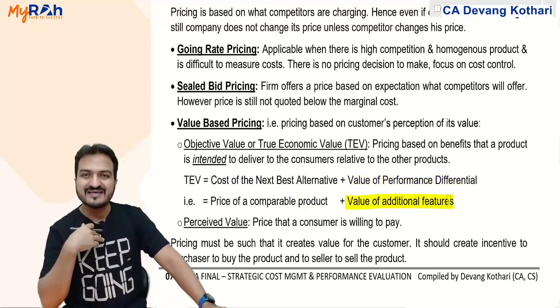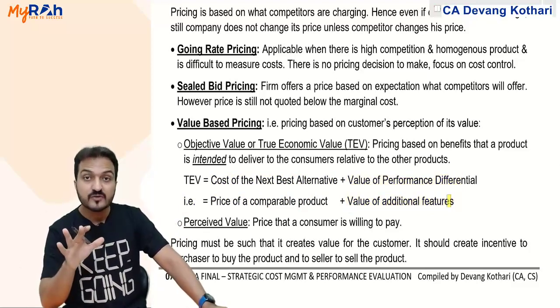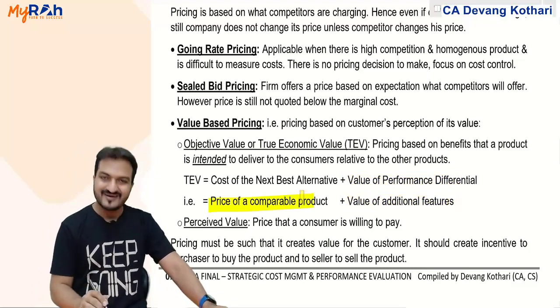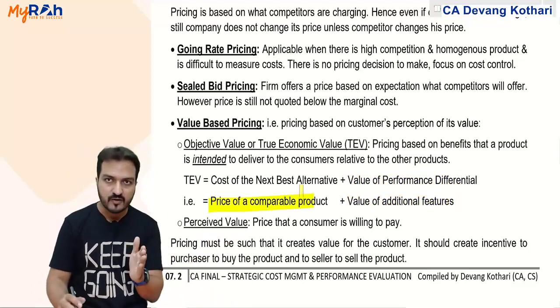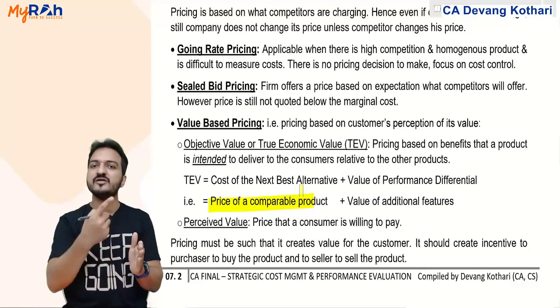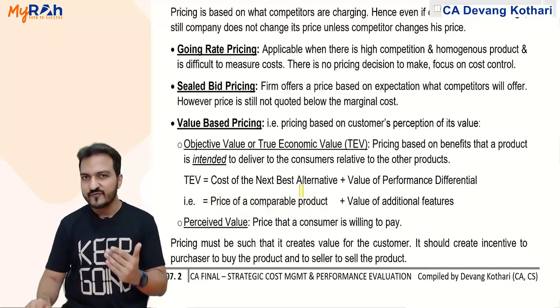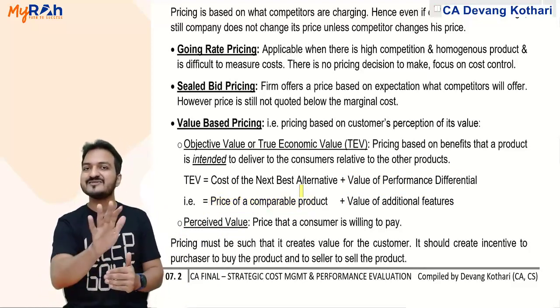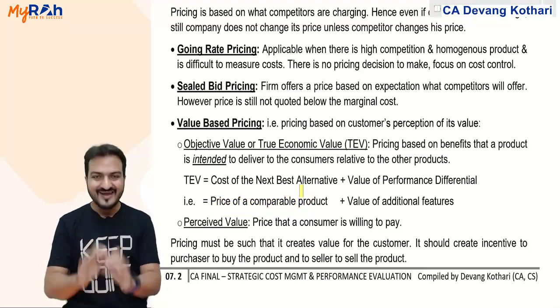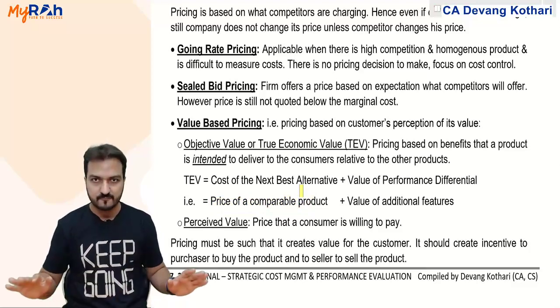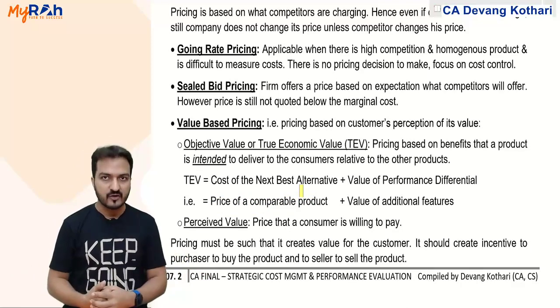So the price that I should charge you should be the price of the competing product plus the value for additional features. Whatever extra features I am giving, for those I will charge you a premium. Whether you need those features or not, I don't care. That is called true economic value.